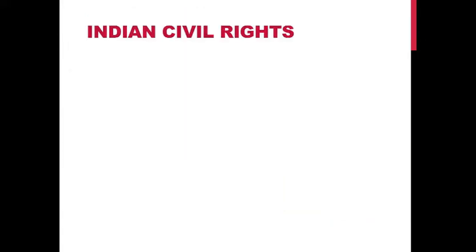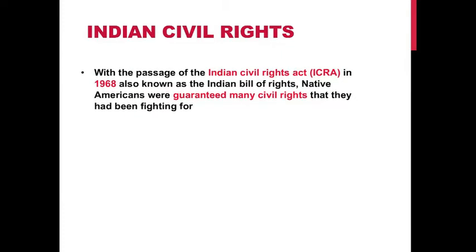Next, the Indian Civil Rights. With the passage of the Indian Civil Rights Act, the ICRA, in 1968, also known as the Indian Bill of Rights, Native Americans were guaranteed many civil rights that they had been fighting for.